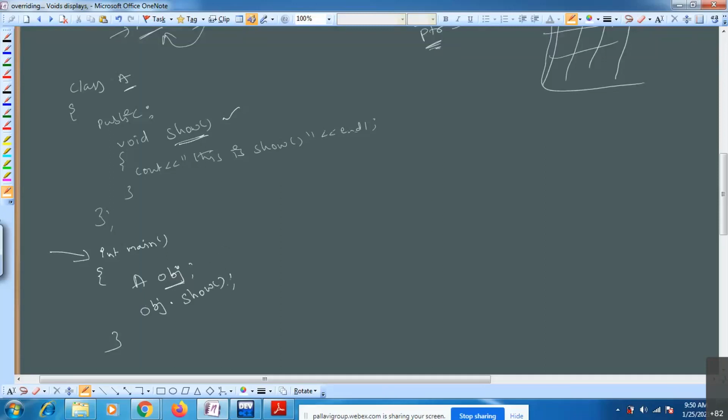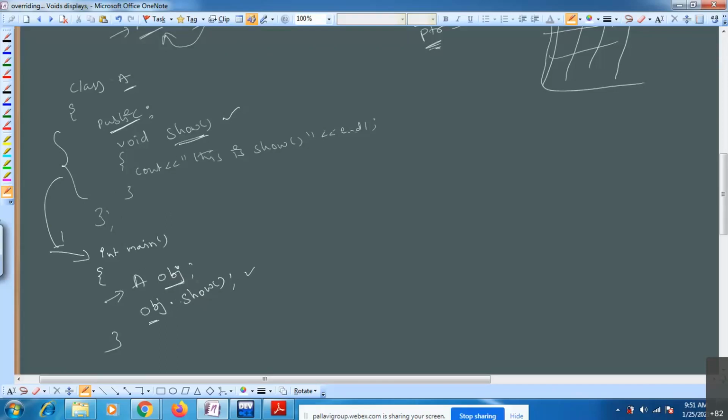This is the way you can use this particular function. You can call this function from your main function, because this is a public member. A public member you can access outside the class. While you are accessing outside the class, you need to access by using an object reference. For that you have created one object, and by using that object reference you are calling that function. Now you are in a position to access that show function.